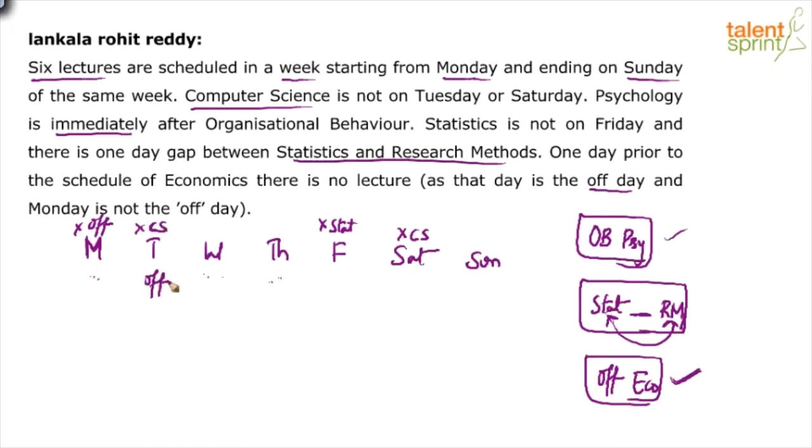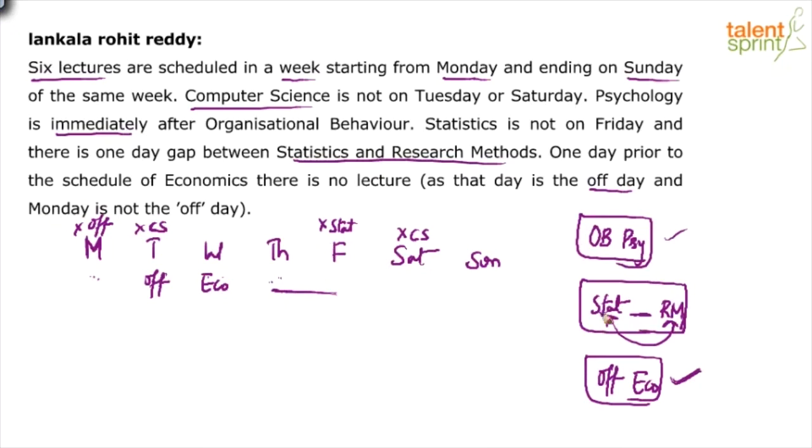So what happens? Let's say off comes on Tuesday, economics come on Wednesday. Now all you have to verify is, can the other things be used here? Can the other points be adjusted in this particular format? See what happens. See, you know that OB and psychology will need 2 days, consecutive 2 days. So they cannot come on Monday. OB and psychology have to come either on Thursday, Friday, or Friday, Saturday, or Saturday, Sunday. Let us assume they come on Thursday, Friday.